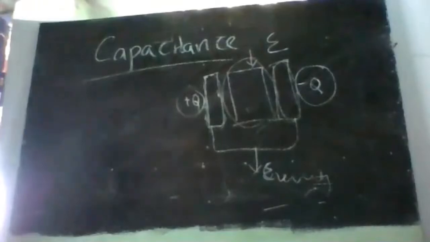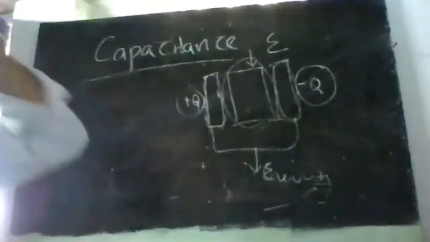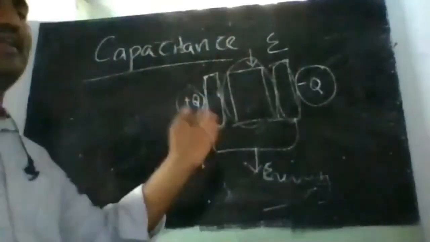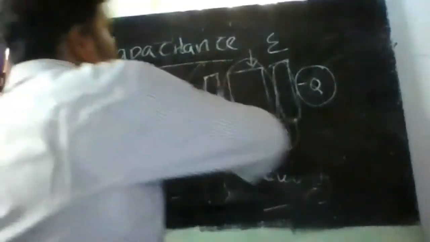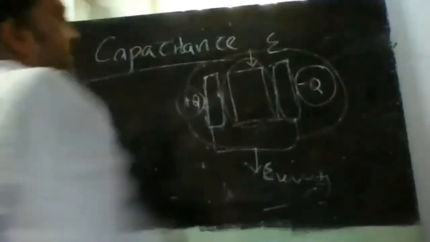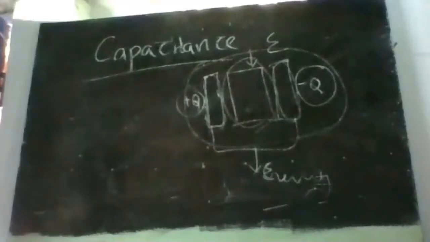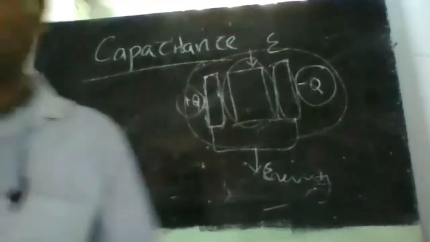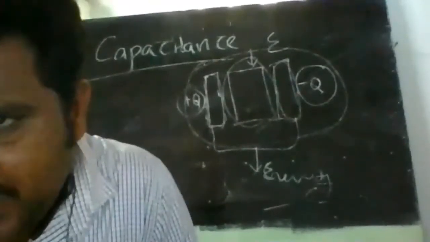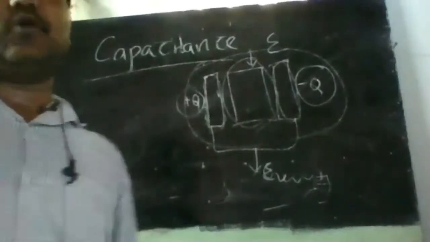This combined action gives us the ability to store energy, or the ability to store electric field, and this property is what we call capacitance. I hope this is clear.